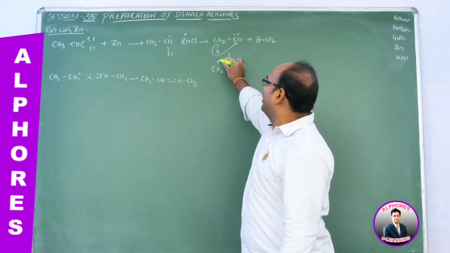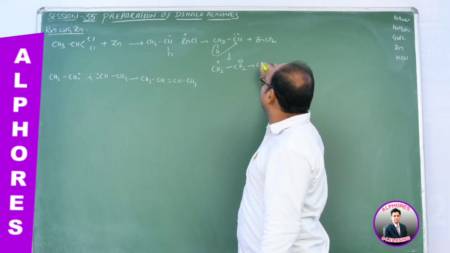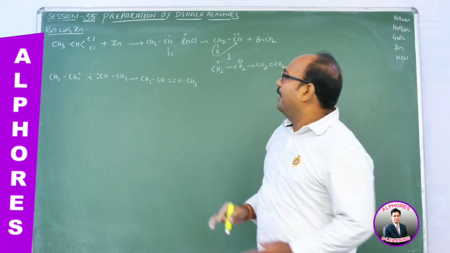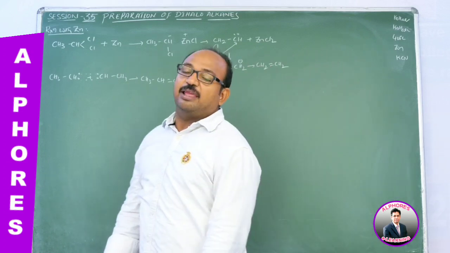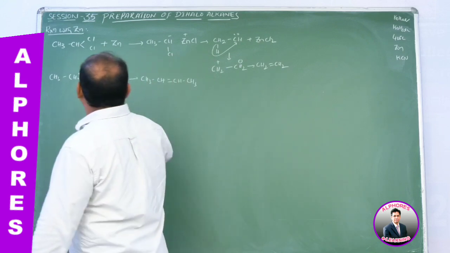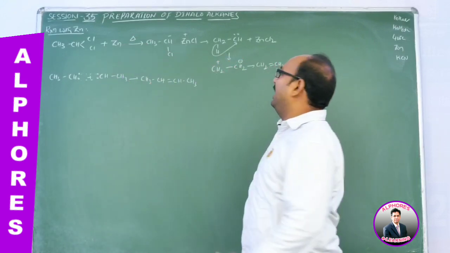Here this carbon acquires positive charge, this carbon acquires negative charge. Nothing but this is CH2 double bond CH2. So when we consider ethylene chloride with zinc and heat, in presence of heat, we are getting ethene as product.